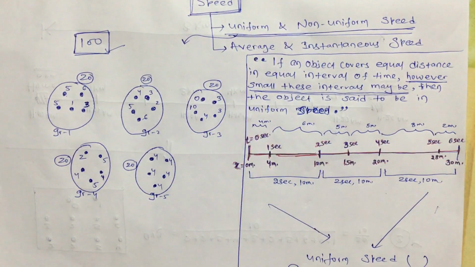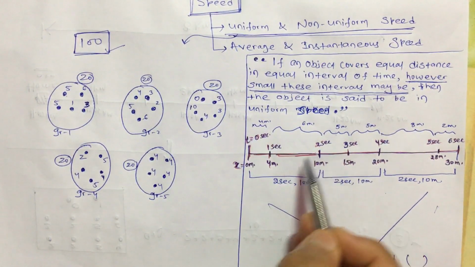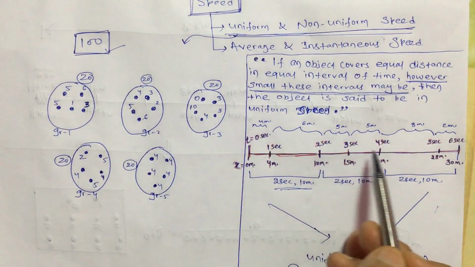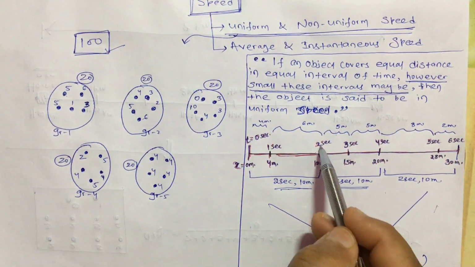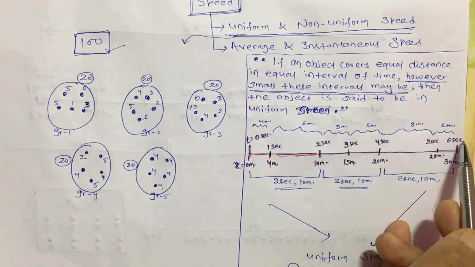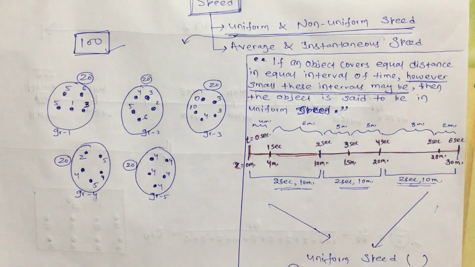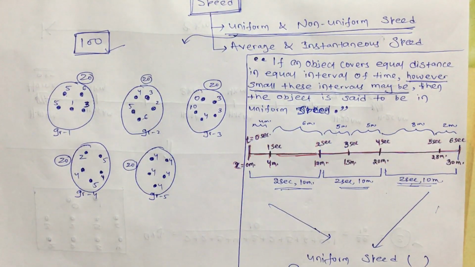Now if we consider how much distance the object has travelled in every 2 seconds, from 0 second to 2 second it has travelled from 0 to 10, so 10 meter in 2 seconds. Similarly in the next 2 seconds it again travelled 10 meter, from 10 meter to 20 meter. From 4 second to 6 second it again travelled from 20 meter to 30 meter, so 10 meter. If I see this motion in every 2 second interval, I may say it is in uniform motion. But that is not the definition.